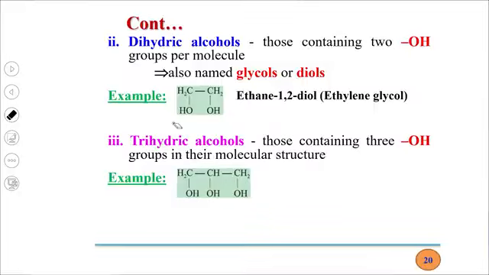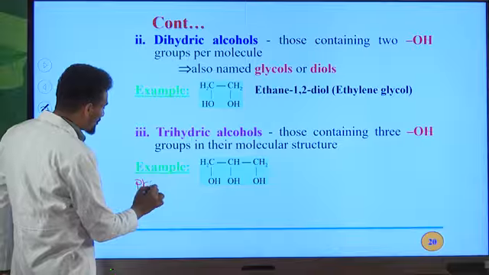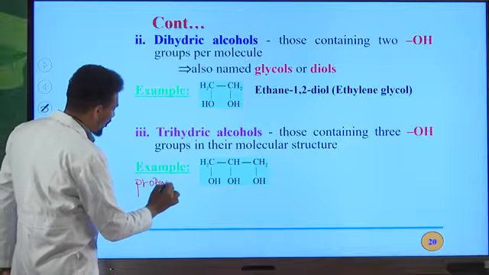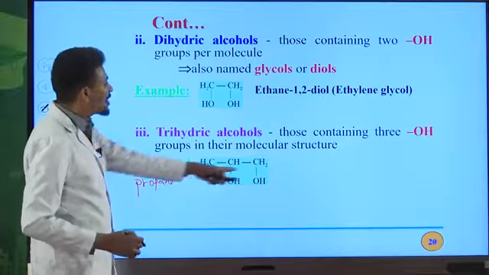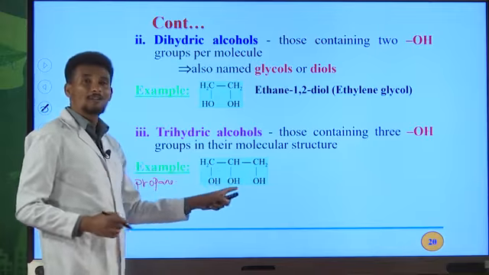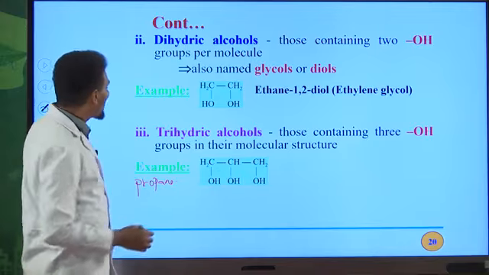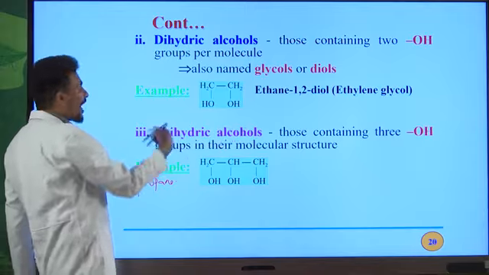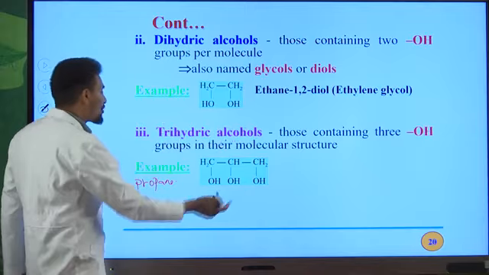We have how many carbon atoms? 3. A 3 carbon atom containing alkane can be named as propane. Propane is the IUPAC name for an alkane that contains 3 carbon atoms. And we have 3 OH groups. Because of these 3 OH groups, this alcohol can be classified as trihydric alcohol. Tri means 3, 3 OH groups in their molecule.